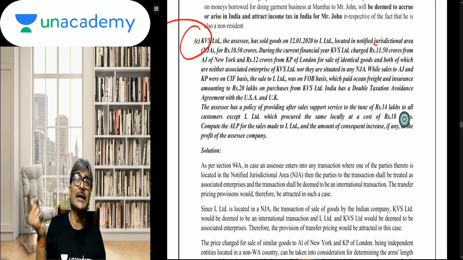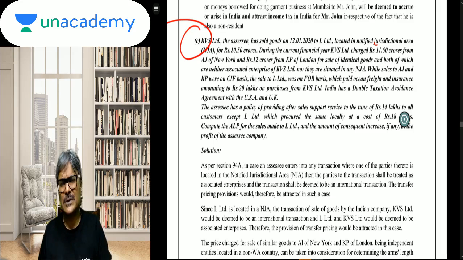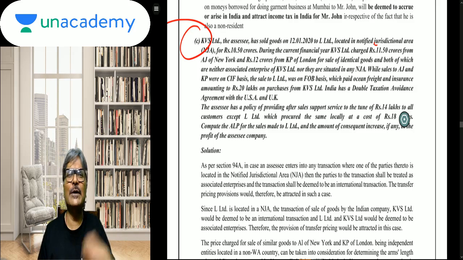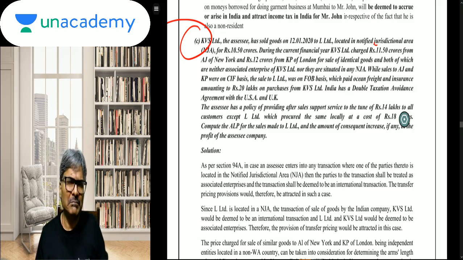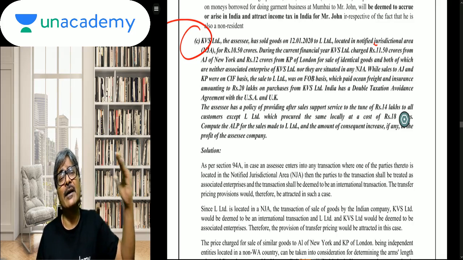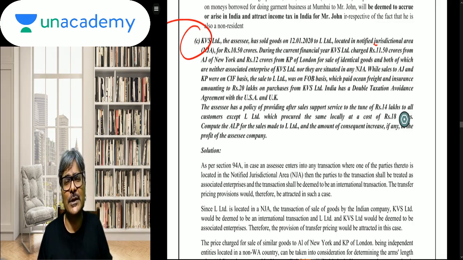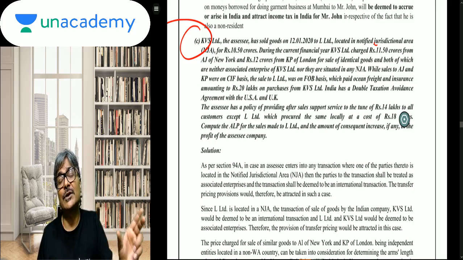What is this 92C(3)? There should not be any downward adjustment. So all that needs to be looked upon. Further, students, they have also targeted this NJA. NJA, they have done it in a very limited sense. I have told you that NJA per se has got no relevance because Cyprus as a country has been denotified. But still, they have the habit of mentioning that a particular party is located in NJA. At least we have seen that if some entity is located in NJA with whom you have done the international transaction,